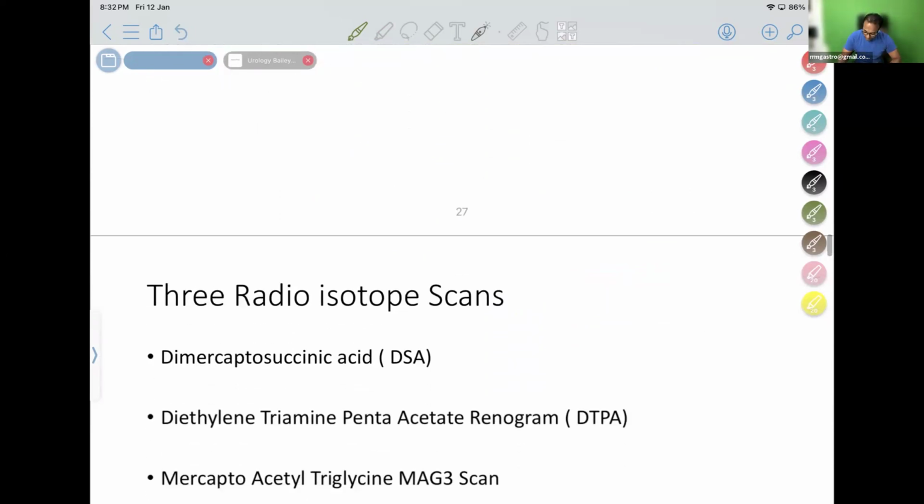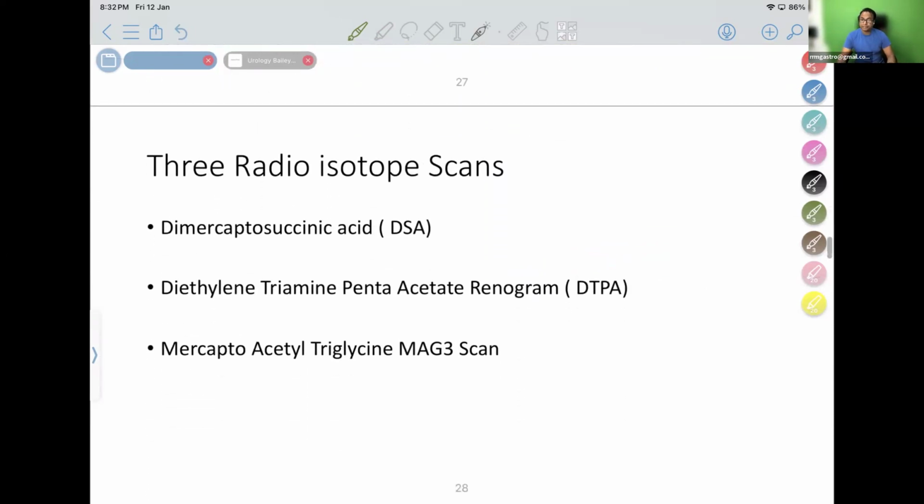Now a new update from Bailey and Love: three radioisotope scans are available. The first one is DMSA, dimercaptosuccinic acid. The second one is DTPA. The third one is mercaptoacetylglycine, MAG3. You don't need to mug all this up. I will tell you a simple method to remember.